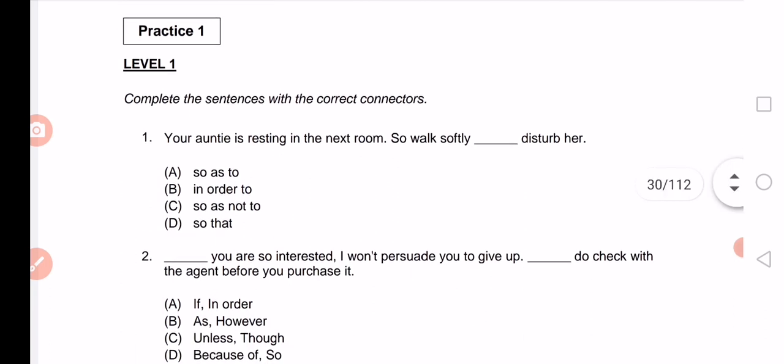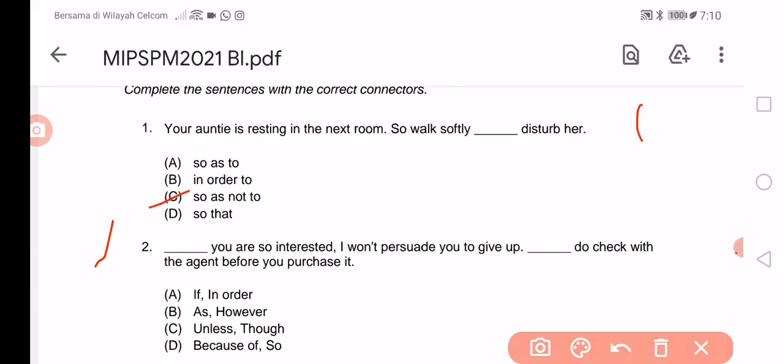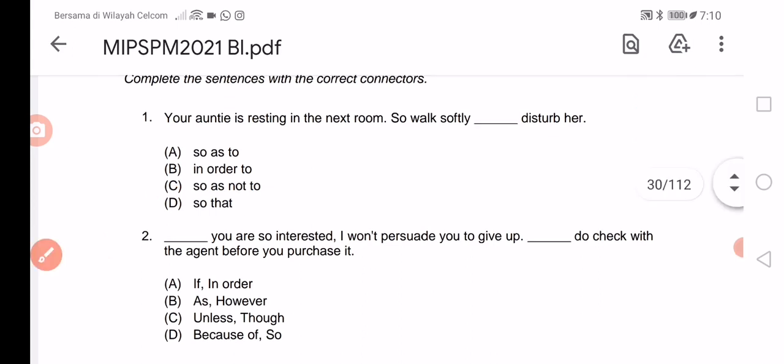Okay, number one: your auntie is resting in the next room, so walk softly. What is the answer here? So as to, in order to, so as not to, or so that. You must look at the whole sentence here. So walk softly, dot dot dot, disturb her. So the best answer is C: so as not to disturb her. Alright, let's go to the next question.